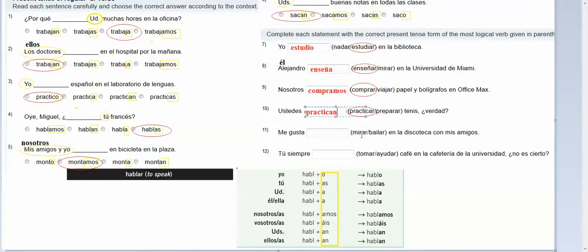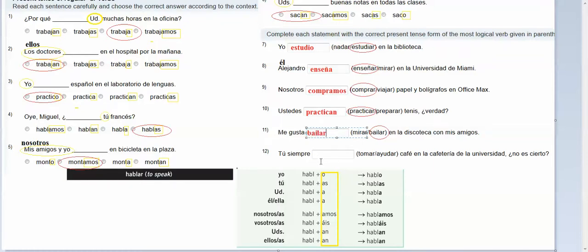Me gusta mirar bailar en la discoteca con mis amigos. Bailar makes most sense. That's what you would do at a discotheque. You would dance. And we're not going to change it because when you have two verbs working together to express the same idea, you don't need to conjugate the second one. So what you're saying here is I like to dance. To dance is the infinitive, which is the unconjugated form of the verb, so we leave it alone.